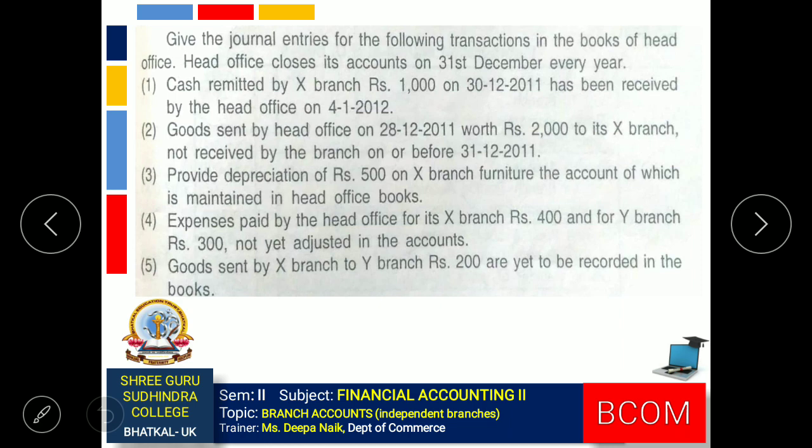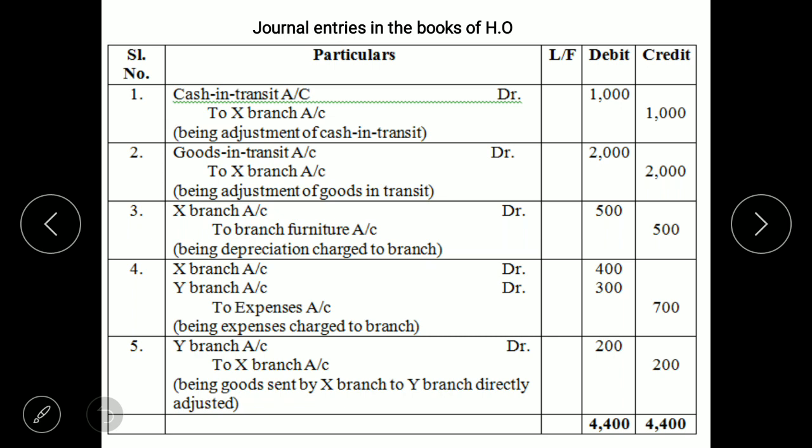Next one, expenses paid by head office to its X branch 400 and Y branch 300. So head office has paid expenses for its branches which has not been recorded. So we will have to record them now. Journal entry, X branch account debit 400, Y branch account debit 300 to expenses account total 700 being expenses charged to branch.